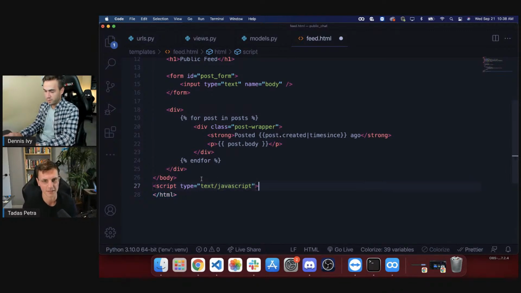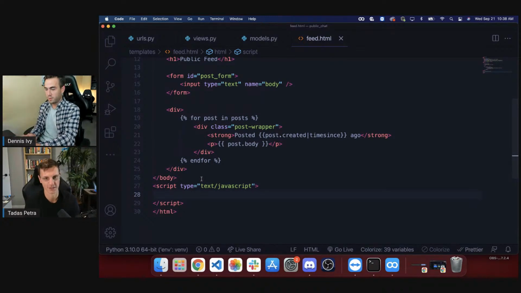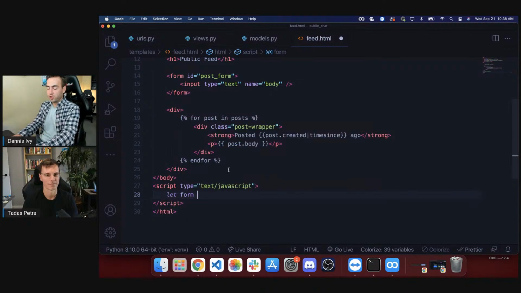So that time since part that you added, is that a Django specific thing? Yeah, Django has its own templating engine, and do you know Jinja by any chance? Jinja is just a templating engine. Like with Express, you have one. I'm sure Flutter has one. You've got the curly braces, and you're able to add dynamic functionality into a template. In this case, write Python-like code in your template.